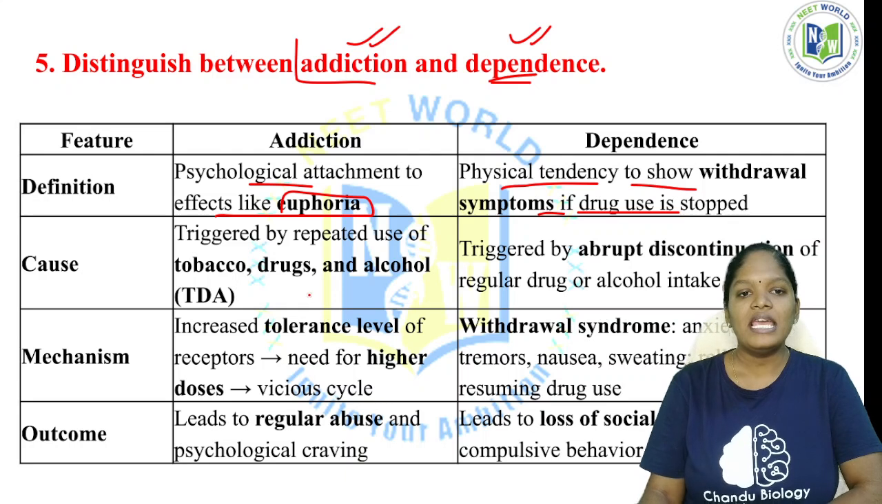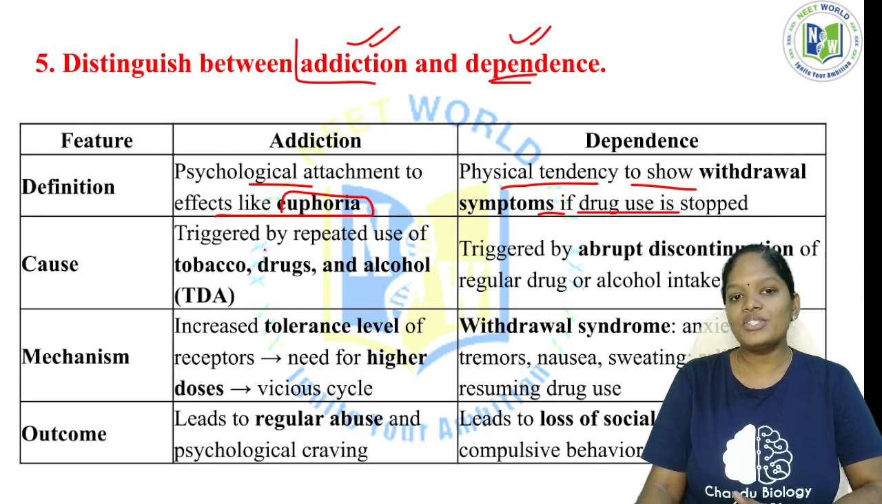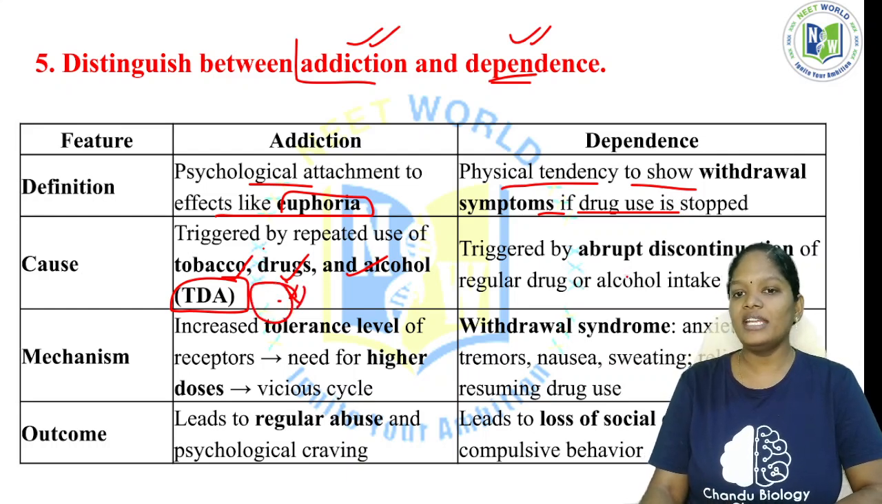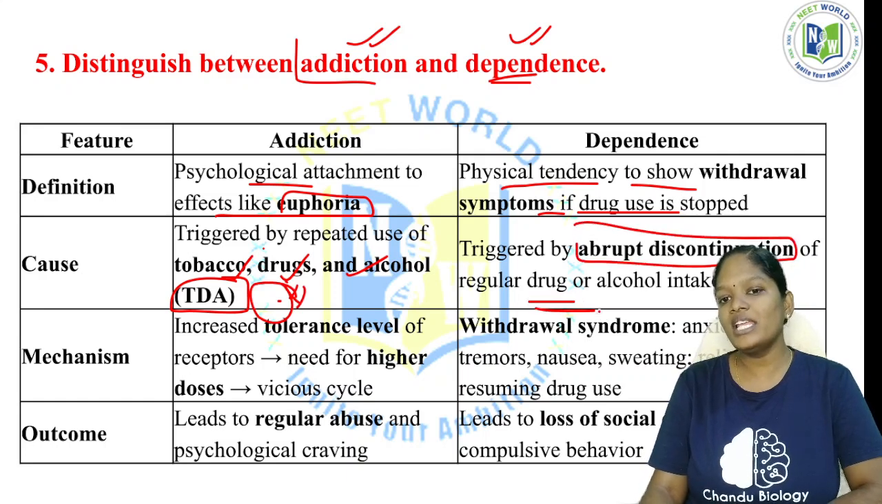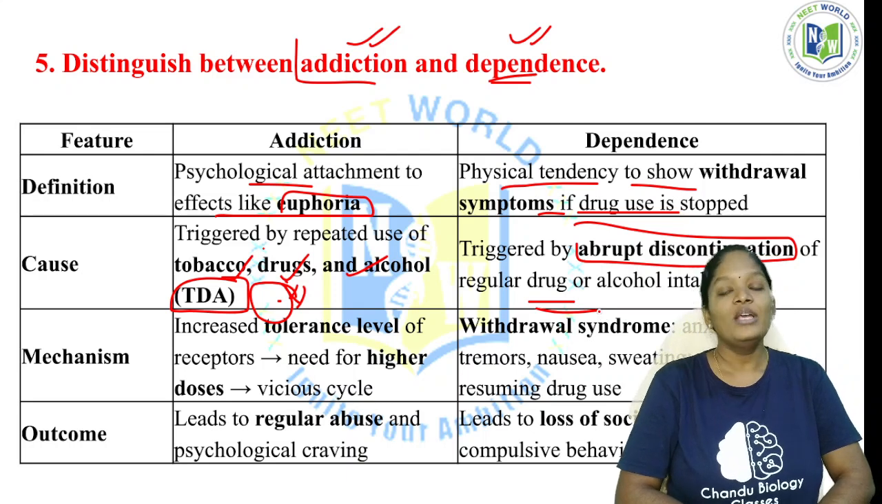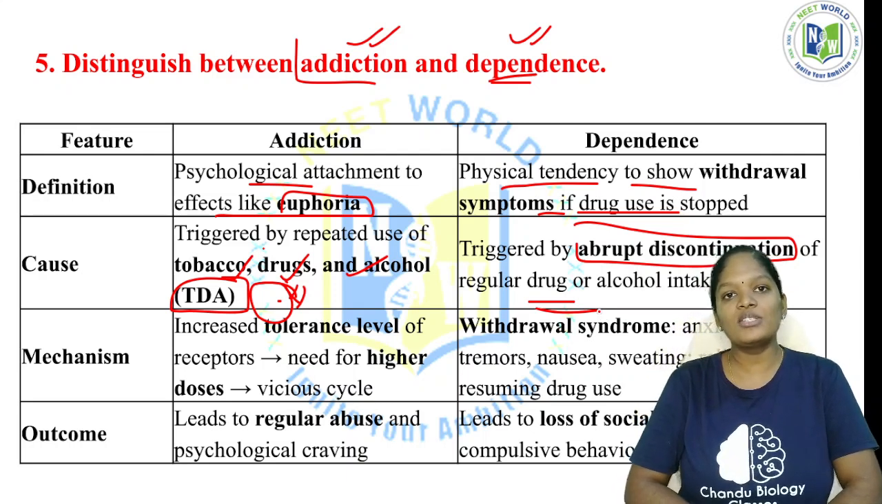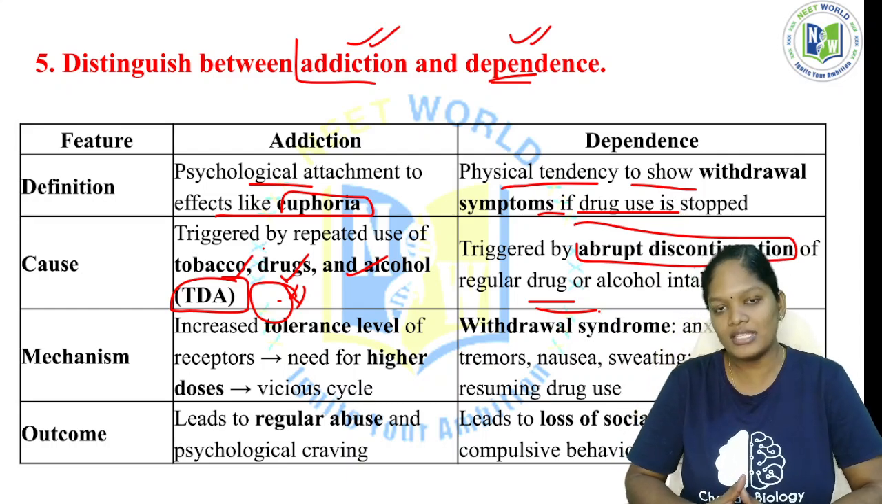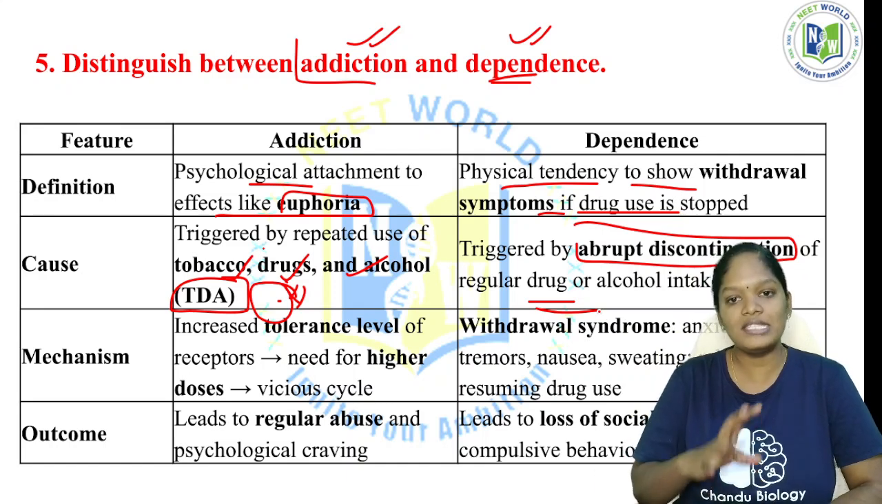What are all the causes? The cause of addiction is triggered by the repeated use of tobacco, drugs, and alcohol. That is TDA, the most important causes of addiction, these three, right? And this dependence is triggered by abrupt discontinuation of the regular drug or alcohol intake. Some people, we can see that in the evening at 6 o'clock they remember, their hands start shivering, all these things, because at the same time they have the same routine and they are addicted to some behavior. So this is the scenario.